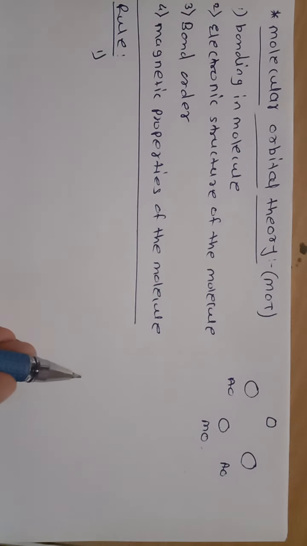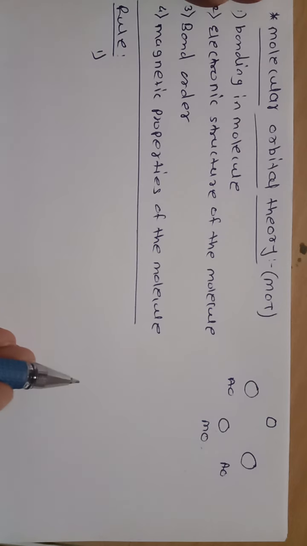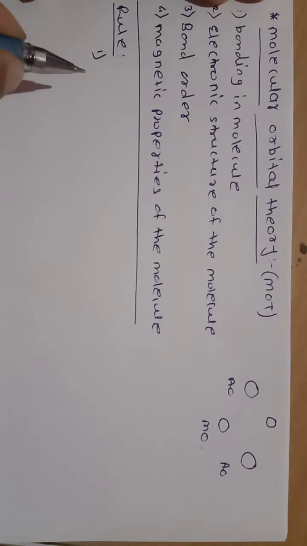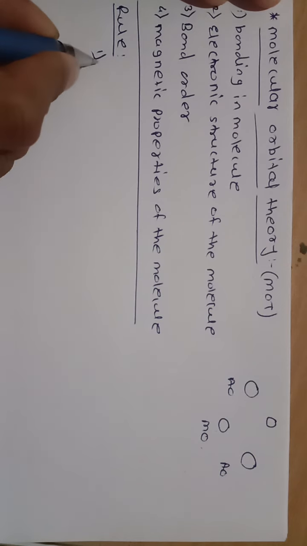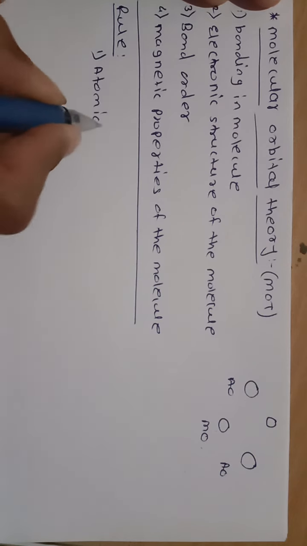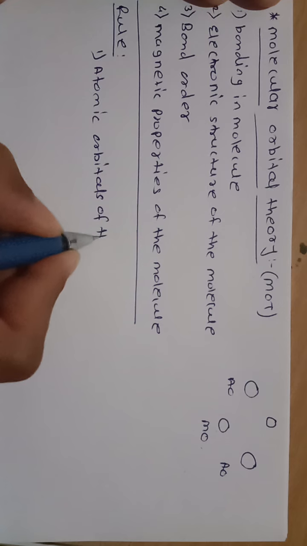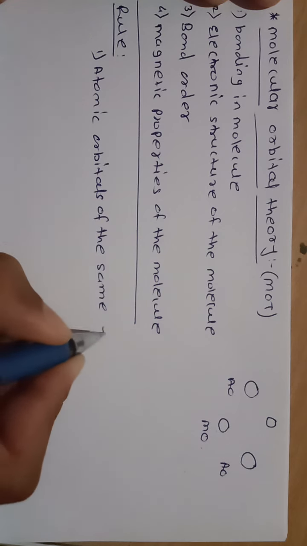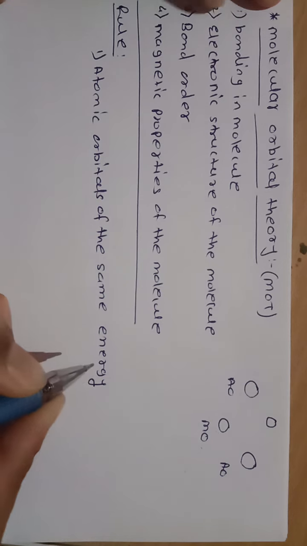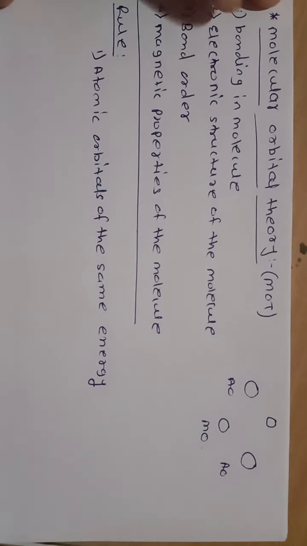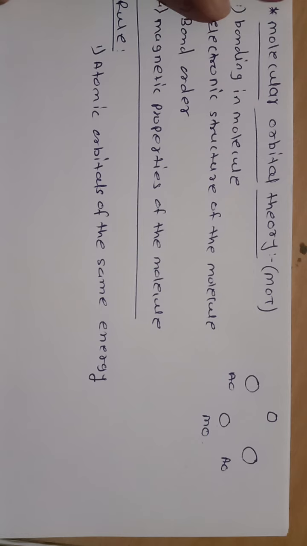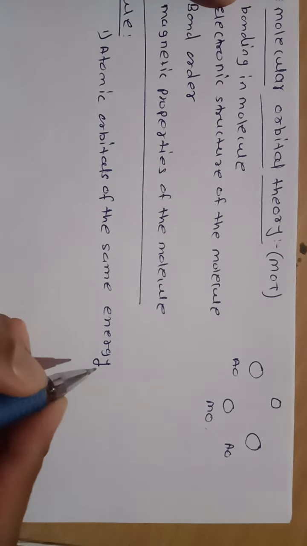But which orbitals of the atom take part in the overlap or bond formation? The first rule for this is that atomic orbitals of the same energy take part in the bond formation. Atomic orbitals of the same energy overlap with each other and form the bond.